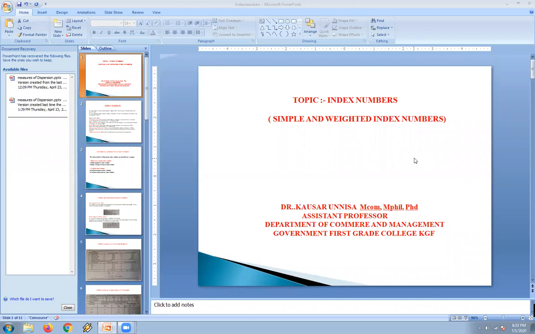ನನ್ನ ಹೆಸರು Dr. Kausar Unisa, Assistant Professor at Department of Commerce and Management, GFGC KGF. Today we'll have a class on index numbers, in that simple and weighted index numbers.